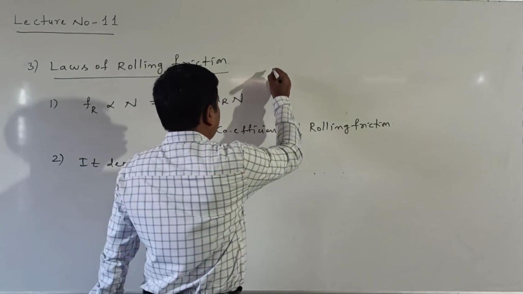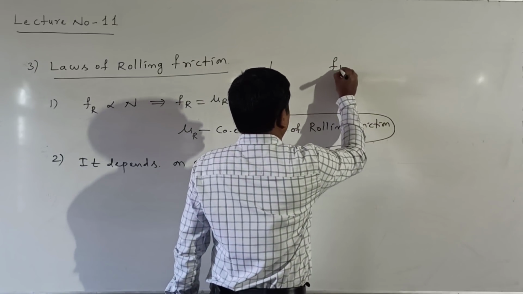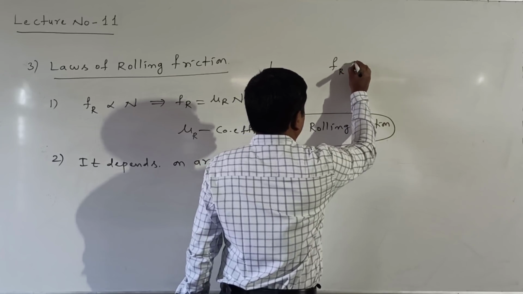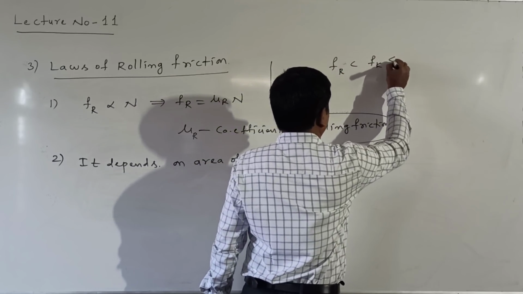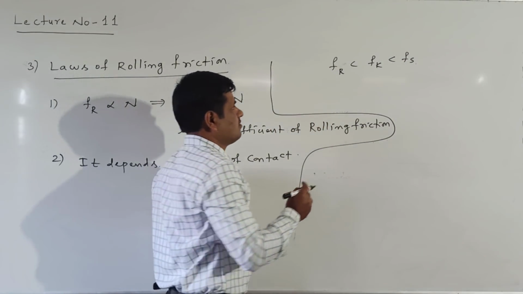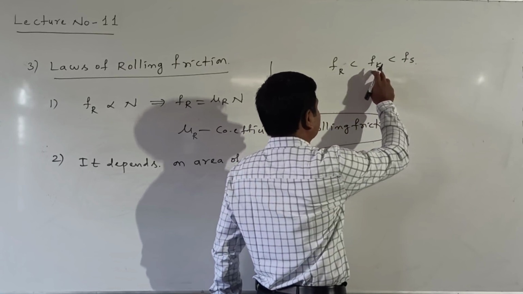Now listen here. Another important point we are discussing: Fr is less than Fk, which is less than Fs. We have already discussed that static friction is always larger than kinetic friction.